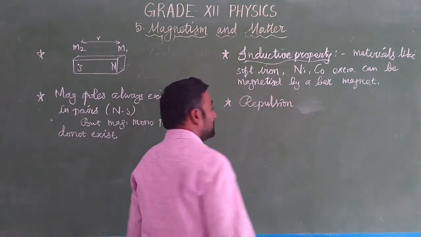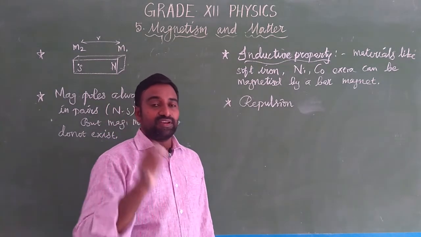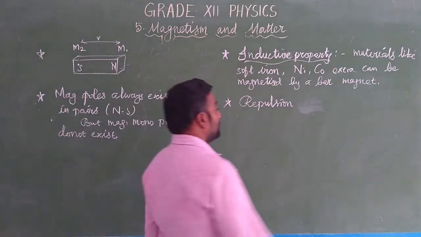What is repulsion? Actually, repulsion is a sure test of magnetism. The repulsion is what lets us say for sure that magnetism is present.